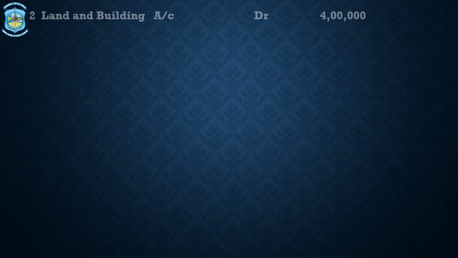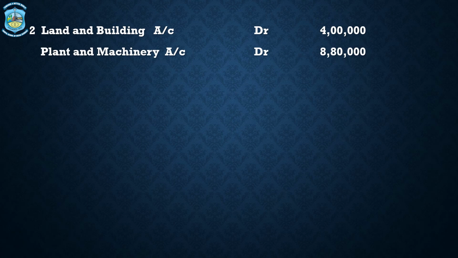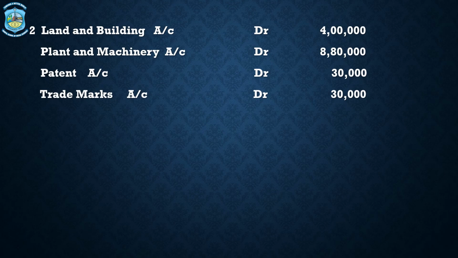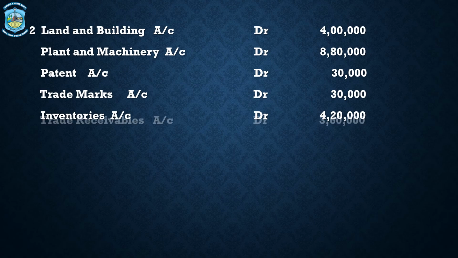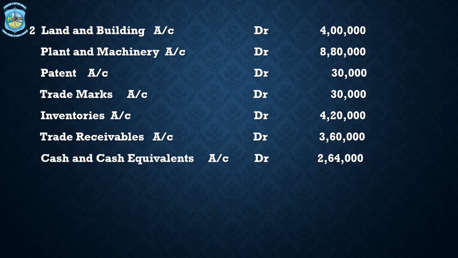Journal entry number 2, land and building debit 4 lakhs, plant and machinery debit 8,80,000, patent account debit 30,000, trademarks account debit 30,000, inventories account debit 4,20,000, trade receivables debit 3,60,000, cash and cash equivalents 2,64,000, goodwill debit 3,80,000.